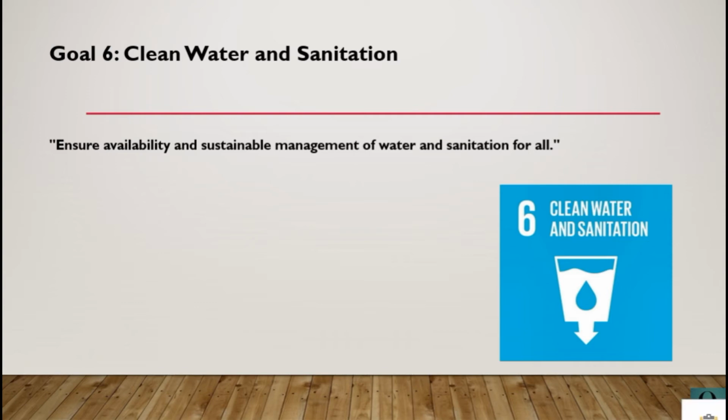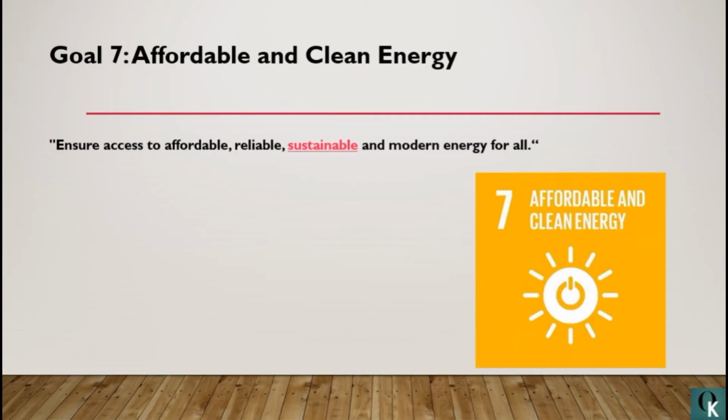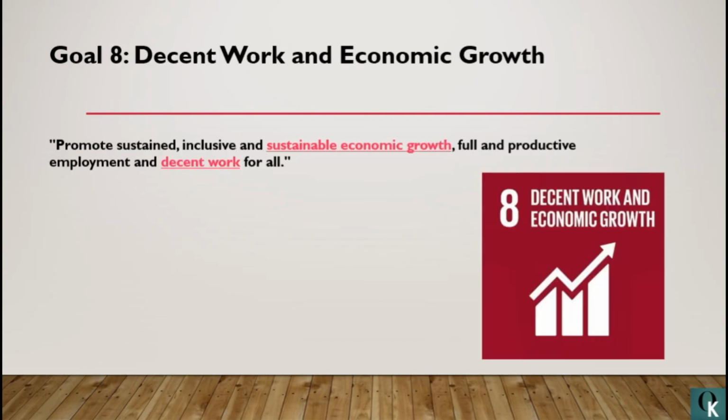The seventh goal is affordable and clean energy. Energy plays a very vital and important role. Nobody can imagine a life without electricity, especially a person who is well equipped and surrounded by technology. The tagline is ensure access to affordable, reliable, sustainable, and modern energy for all. This would involve improving energy efficiency and enhancing international cooperation to facilitate more open access to clean energy technology and investment in clean energy infrastructure. Goal 8 is decent work and economic growth.